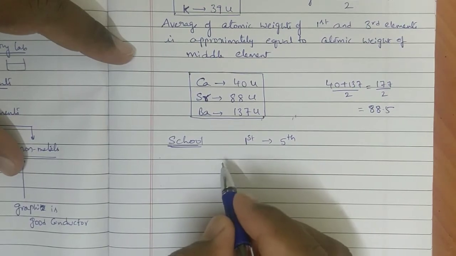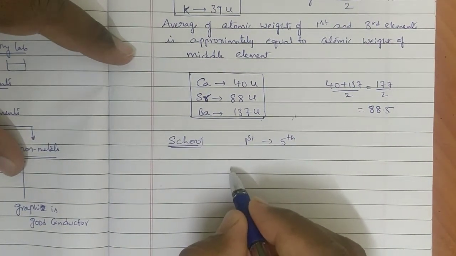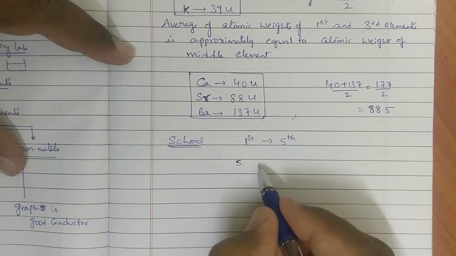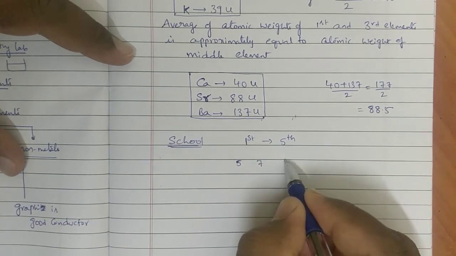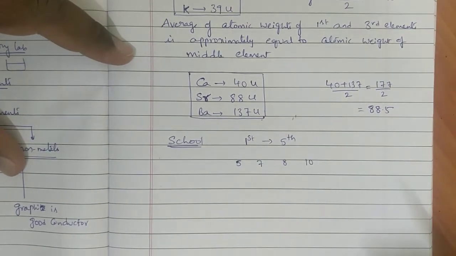Then admissions opened, and some students joined at the age of 5 years, some at 7 years, some at 8 years, and some at 10 years.